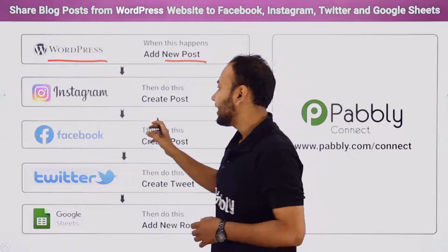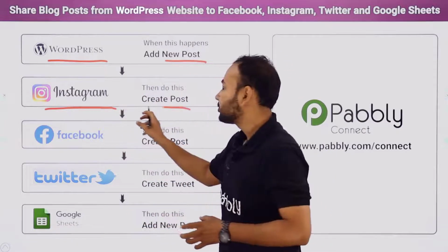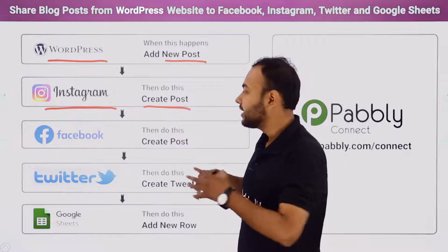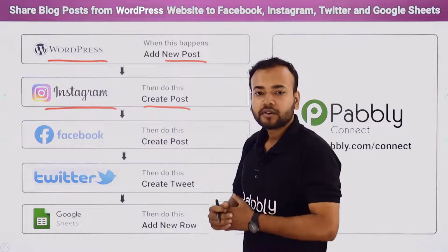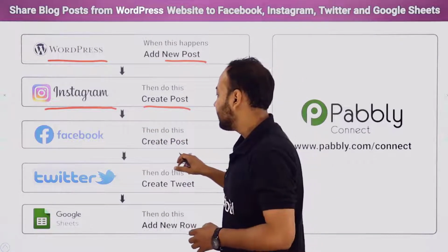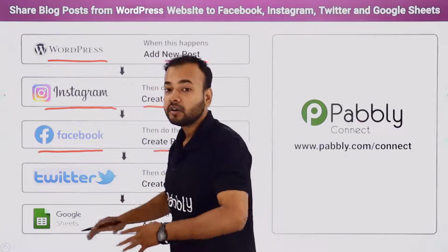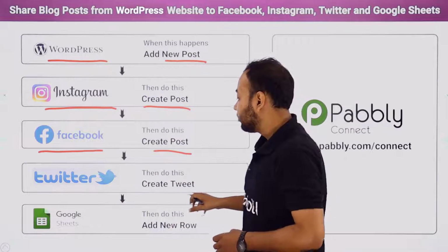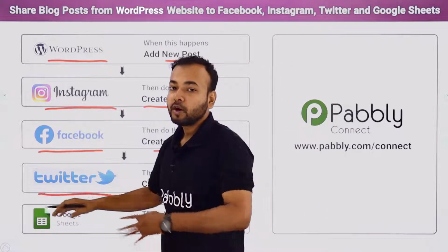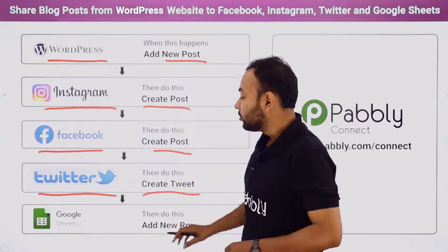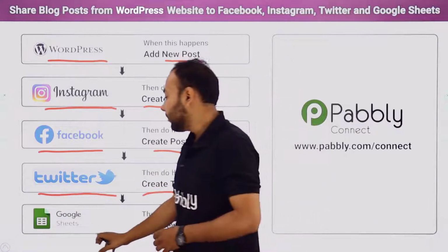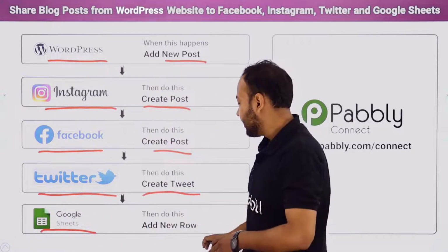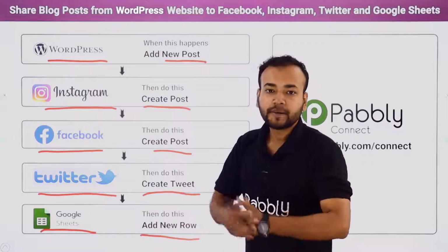So he comes on Instagram and creates a post for the blog he just posted on WordPress. He pastes the link here and creates an engaging post for his Instagram followers. Then he comes on Facebook and creates a post for his Facebook followers for the similar blog. Okay, and then he comes to Twitter and creates a tweet to inform his Twitter followers about his new blog. Okay, then he comes to Google Sheet and copy-pastes the link of all these posts that he just posted, for the record, as a new row in his Google Sheet, right?